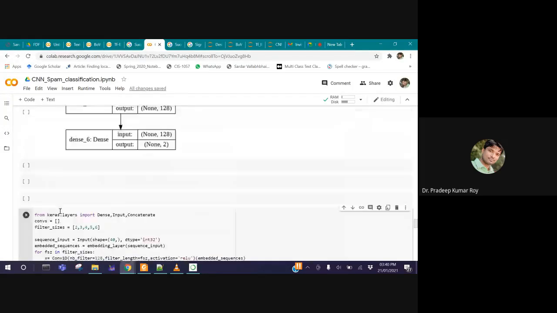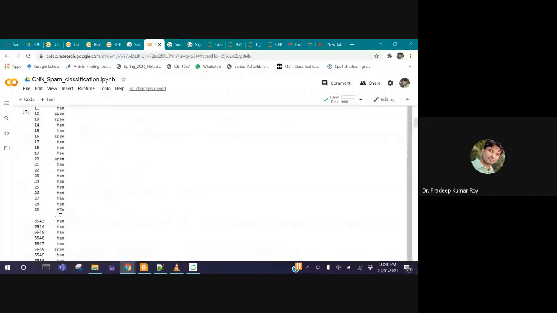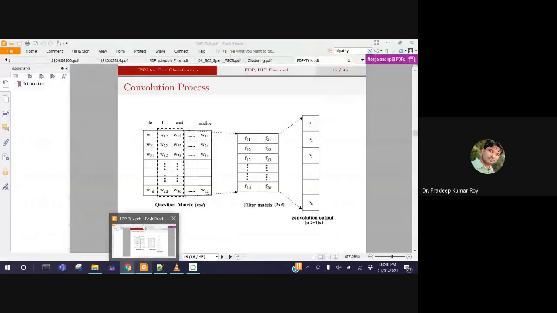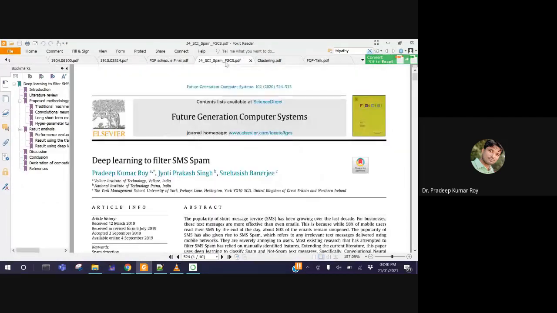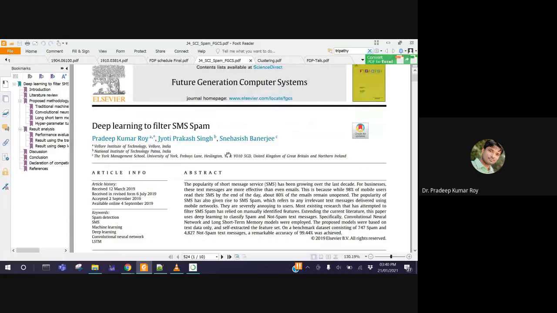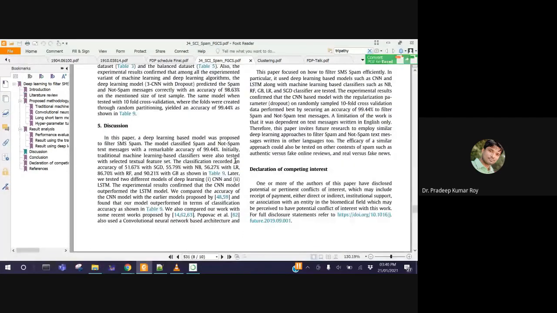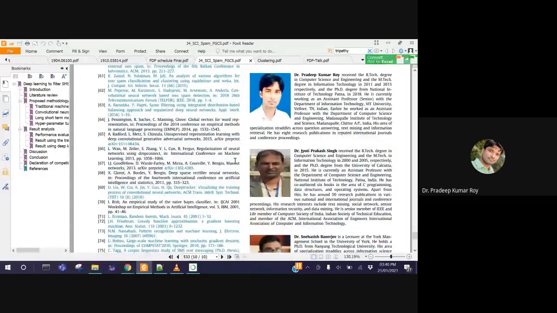On the same data set, why I am saying this CNN is working really well: on a similar data set, one article is already published in FGCS, Future Generation Computer Systems. Here I am the author along with my supervisor and one more sir. This is the article that is published using the CNN only.